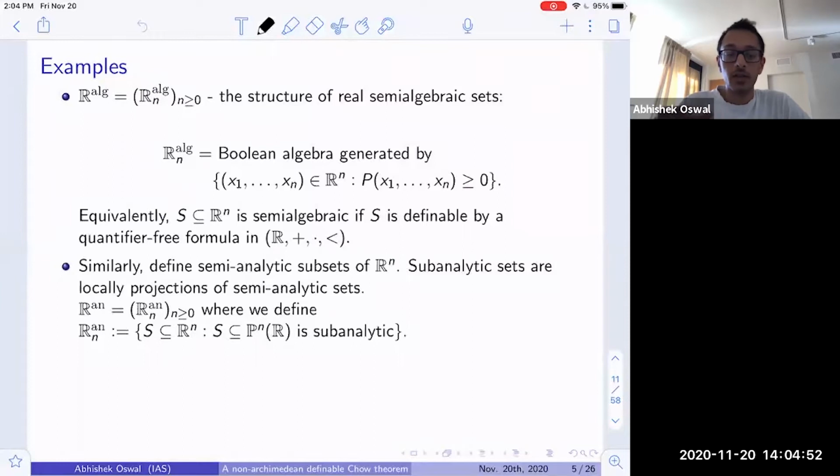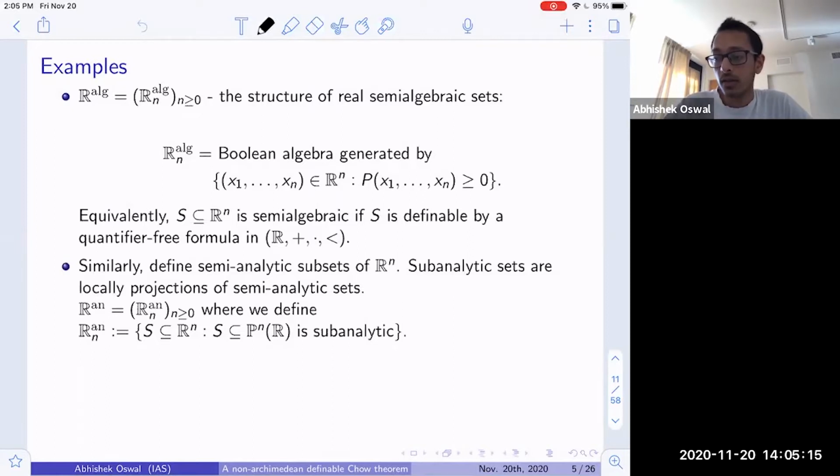But semi-analytic sets are not closed under projections. And so one could define sub-analytic sets to be sets that are locally projections of semi-analytic sets from higher dimensional Euclidean space.